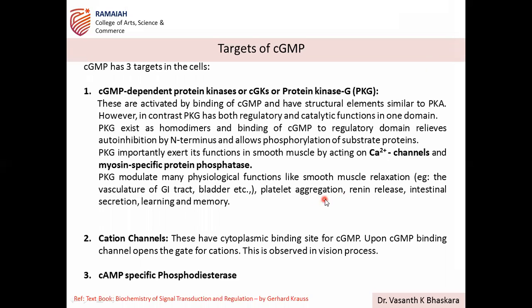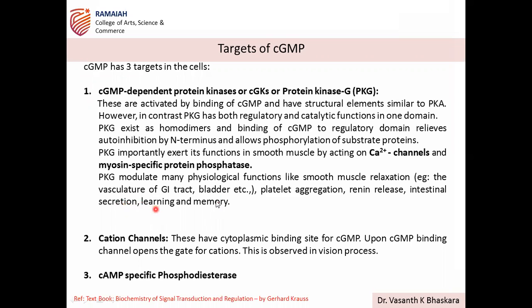Likewise, even platelet aggregation, that is in wound formation. Renin release, renin is from the kidney, which controls hypertension, blood pressure. So renin from the kidney is also under the control of PKG signaling. Then intestinal secretions, you know all the secretions in digestion from the intestine.